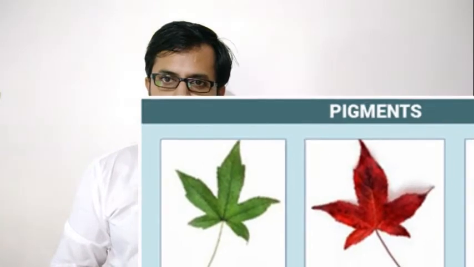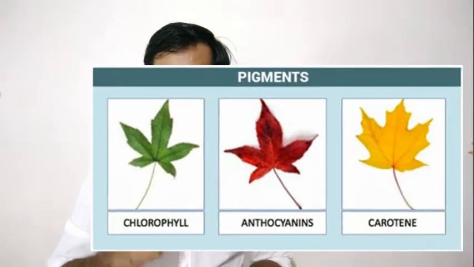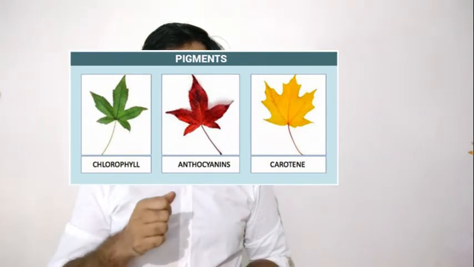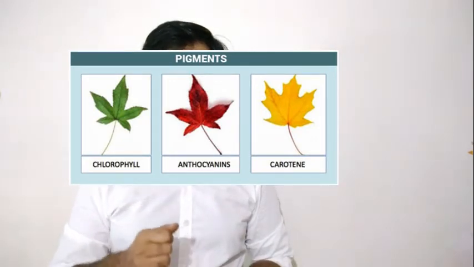Some leaves are white in color. Some leaves are red, or red and green mixed, with white color dots, isn't it? So there are different colored pigments present in leaves. For example, xanthophyll appears yellow in color, carotene appears yellowish orange, and anthocyanin appears red in color.